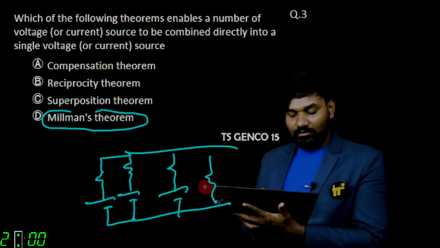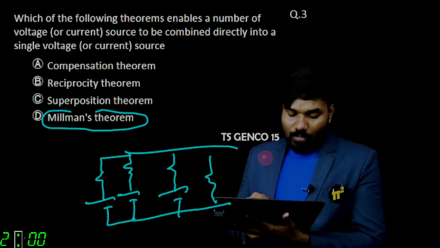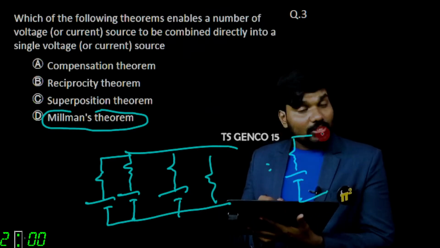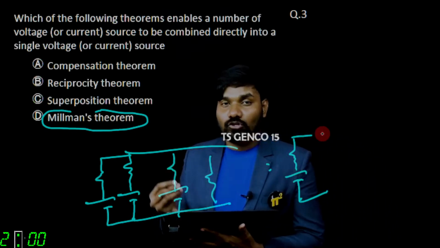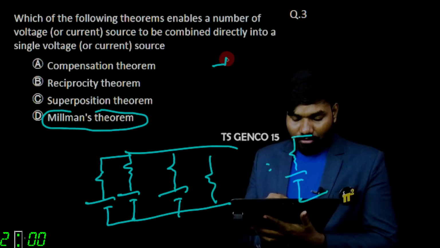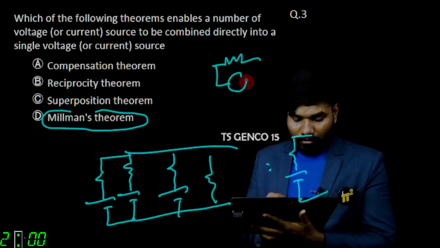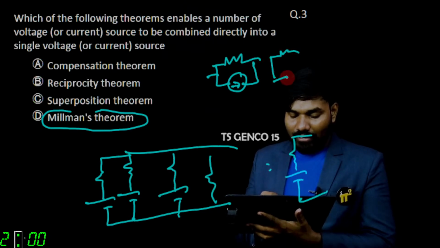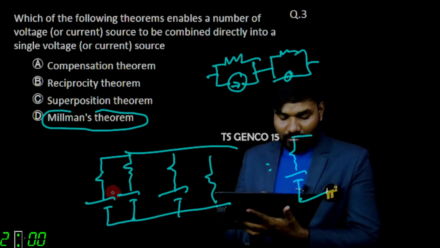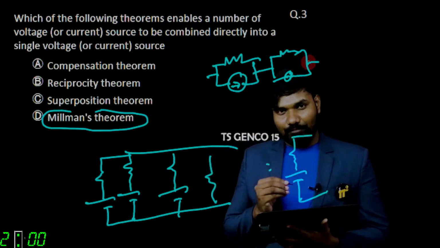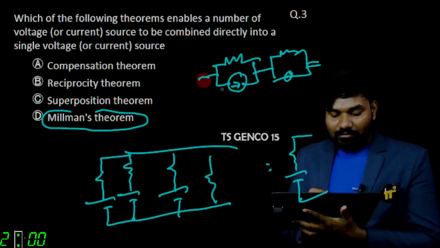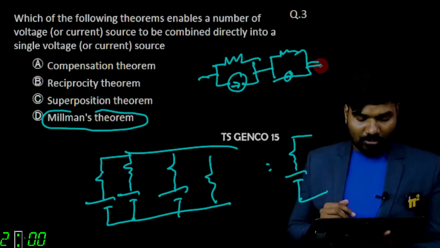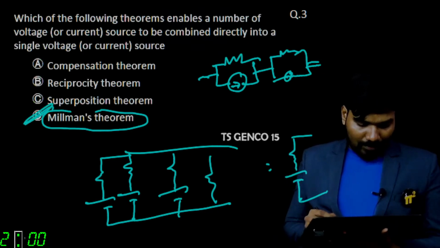Now, if you have any number of sources with series resistances, then you can represent that with a single source and a single resistance. It's true even for currents also. Current source, and again a parallel resistance, again another current source, another parallel resistance. Here they are in parallel, so here they must be in series. If that is the case, then again you can represent this with a single current source and a single resistance. These were the concepts of Millman's theorem.